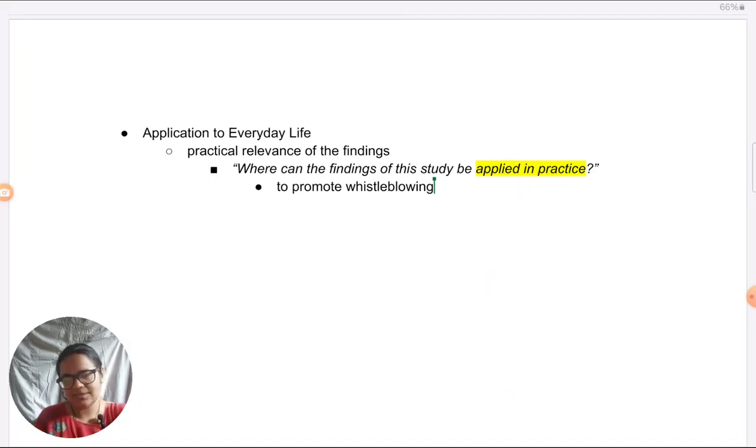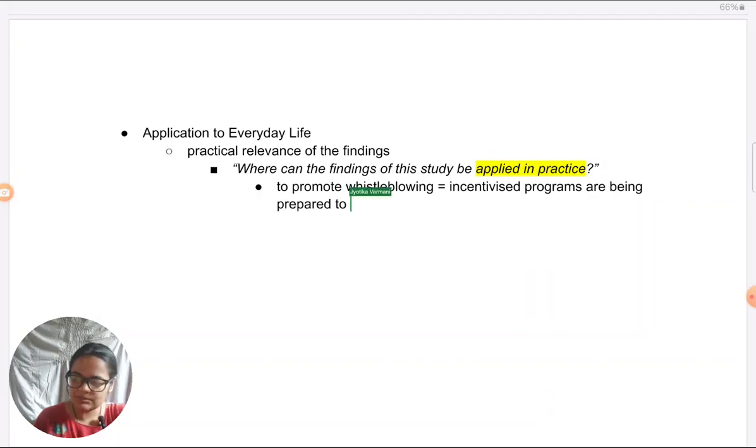So incentivized programs are being prepared to encourage whistleblowing and thereby to discourage destructive obedience.